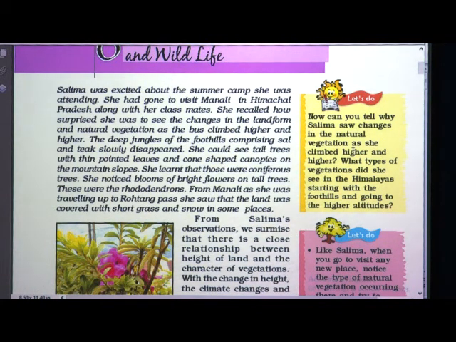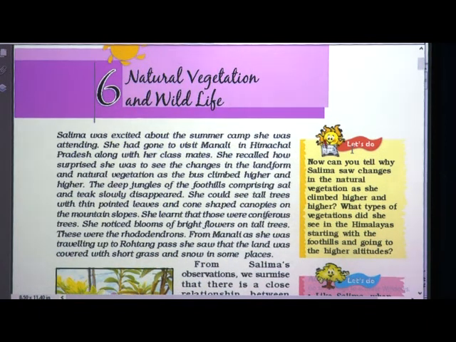So, in this way we have completed our lesson number 6, natural vegetation and wildlife. Okay dear children, I hope you have understood this lesson very properly. Read the lesson, underline the difficult words and do the activities as much as possible. I have solved some of the questions, like exercise questions, tick the correct answer as well as match the pairs, and question answers and give reasons will be given to you. The notes will be given to you.